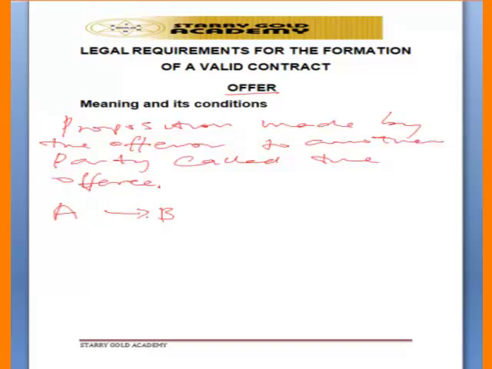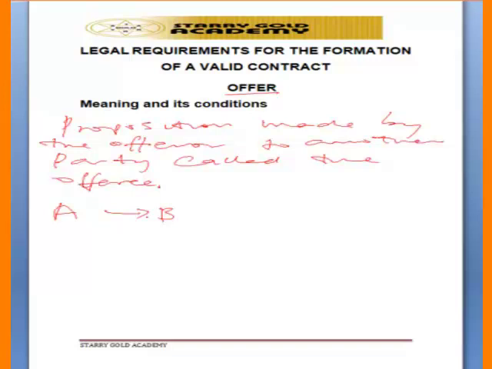So an offer, and also the offeror must state clearly and precisely the time under which the offeree must enter into a contract with him. So that's why we call it the proposition made by the offeror, the person that is offering something, to another party called the offeree. So stating clearly and precisely the terms under which he wants the other party to enter into a contract with him. And also for a proposition to amount to an offer, there are some conditions to be fulfilled.